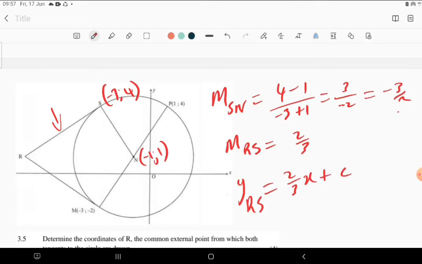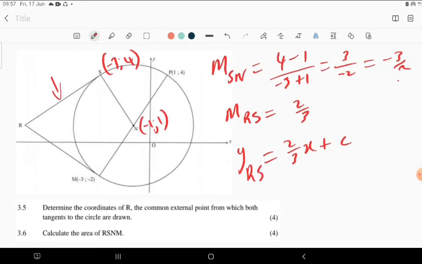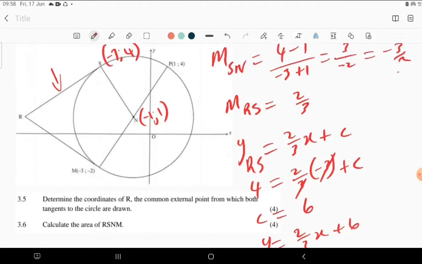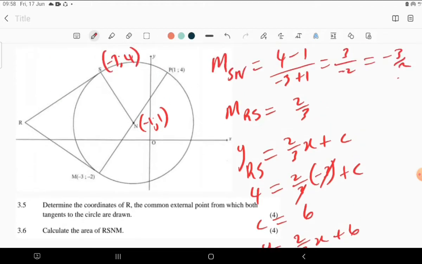Then what do we use? We are going to use the coordinates of S in the place of x and y. Then y is 4, equal to 2 over 3 times negative 3, plus c. Then this one cancels that one, so we have negative 2 here. When we take this negative 2 to that side, we get 6 as the value of c. So on that note, y is equal to 2 over 3 x plus 6. So this is the equation of RS.